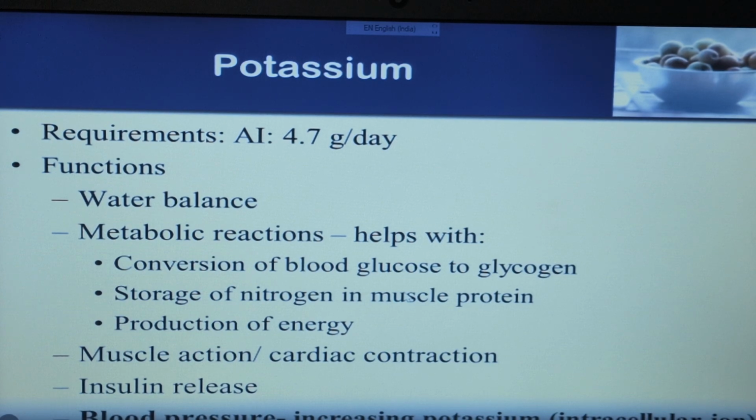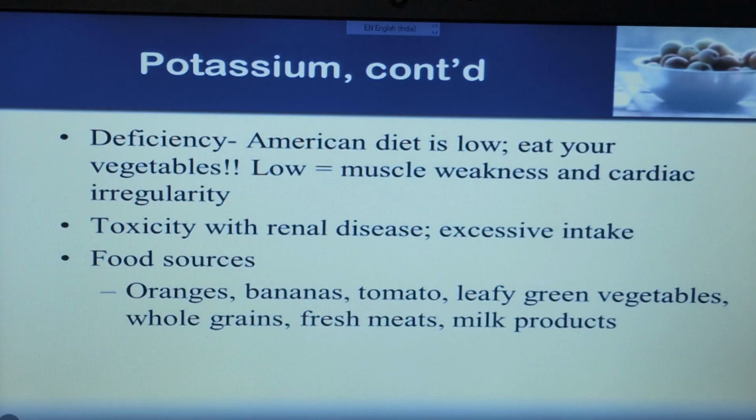If there is an increase in potassium as the intracellular ion and a decrease in sodium as the extracellular ion, then it affects the blood pressure.